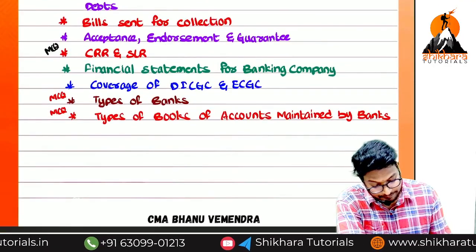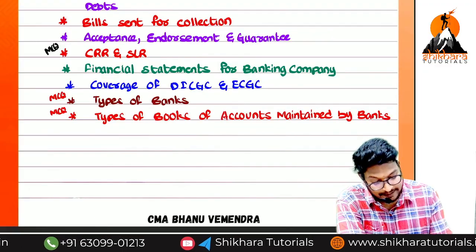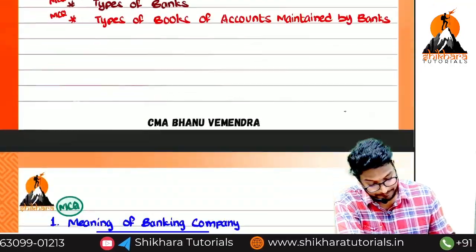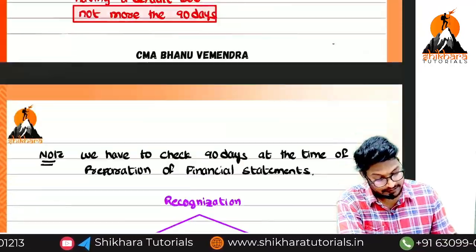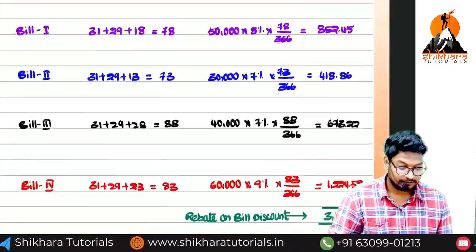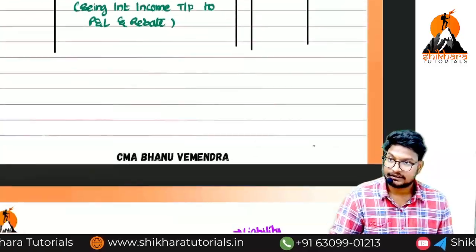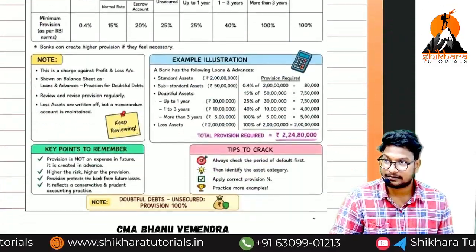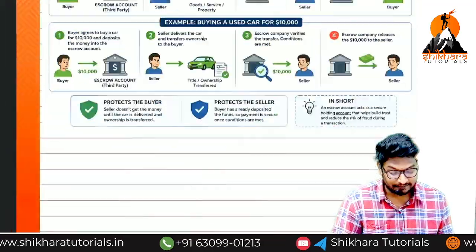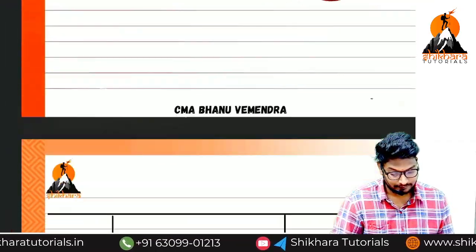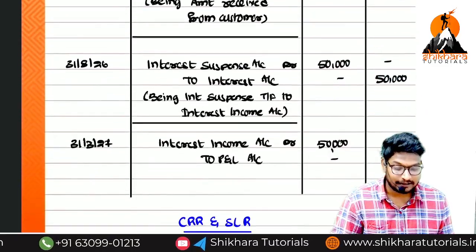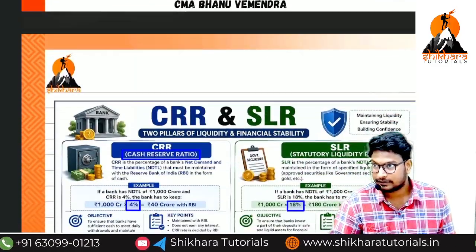Okay. First we can try and complete the types of banks and the types of books of accounts maintained, and then we can discuss the remaining concepts. Can anyone in the class tell the types of banks? Scheduled banks, non-scheduled banks, scheduled commercial, scheduled cooperative banks. Have you heard these types of words? Urban banks, RRBs, regional rural banks.